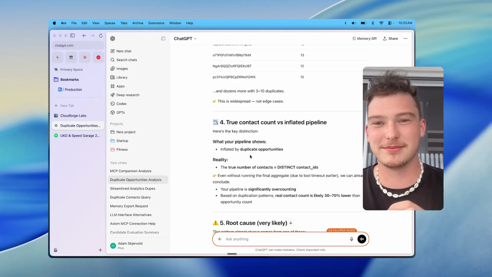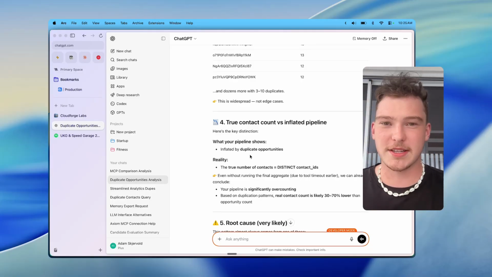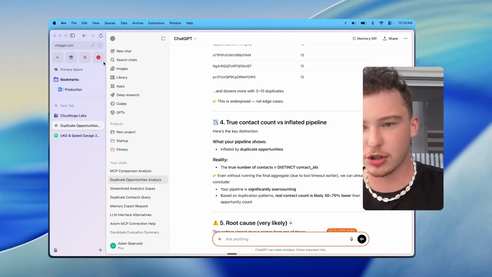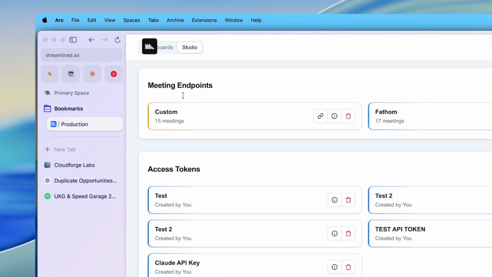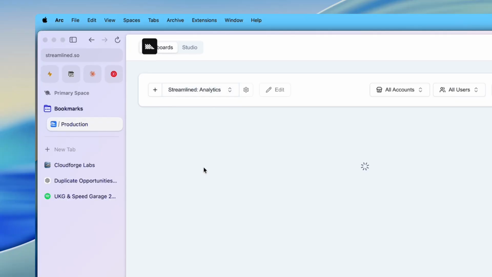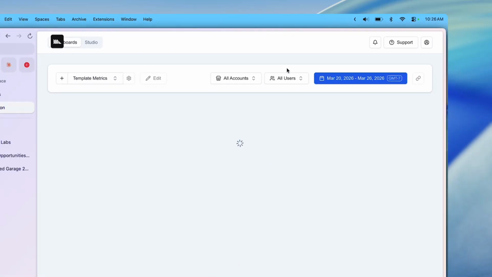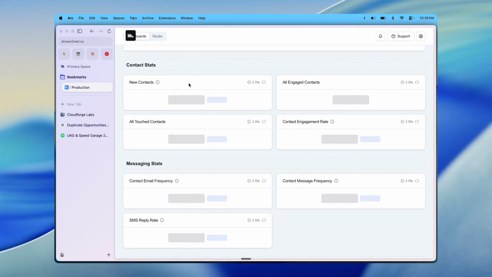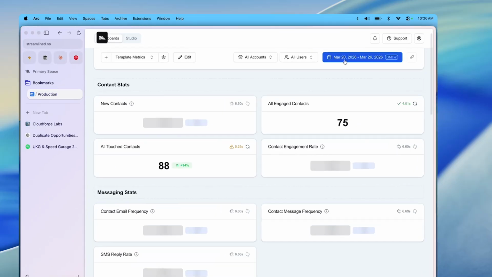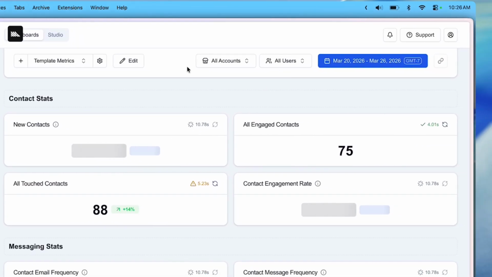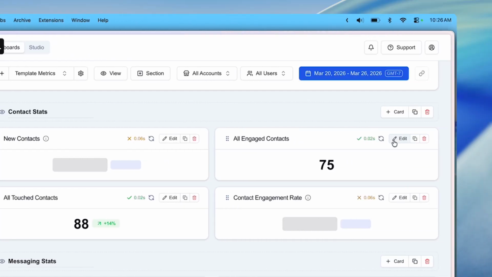And so this is really the point of having an MCP for Streamlined, is that now we can run relational queries. Because if I show you the dashboards that we have in Streamlined, what you'll see is that for some of these metrics that we're calculating, we have very simple things like new contacts, like what count of total contacts were created between March 20th and March 26th. But then we also have different queries like engaged contacts.